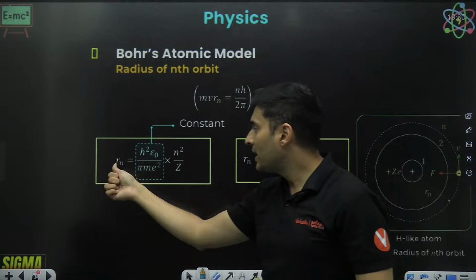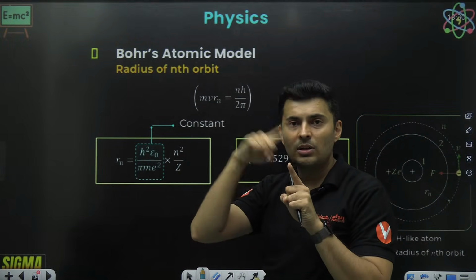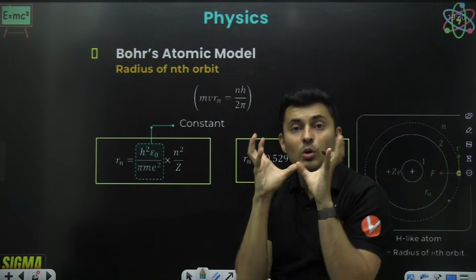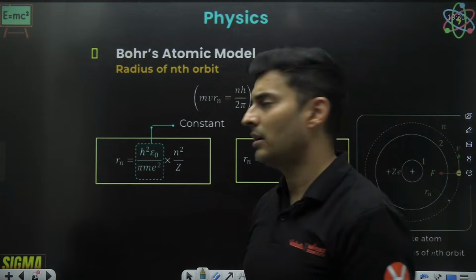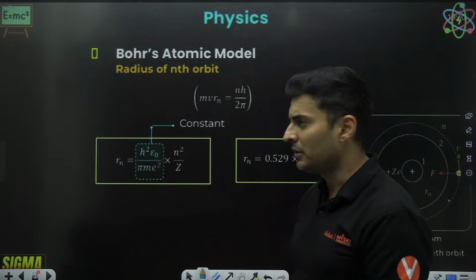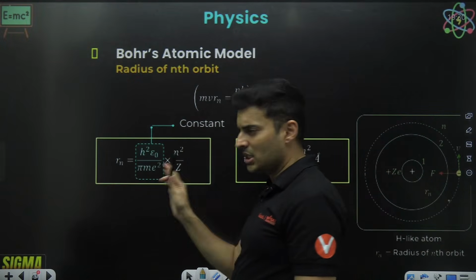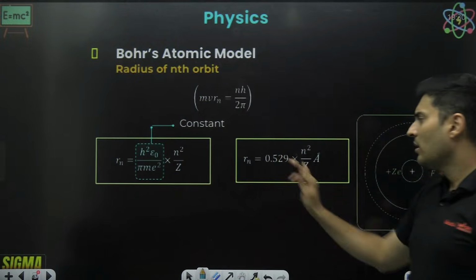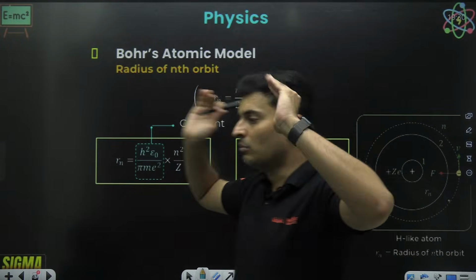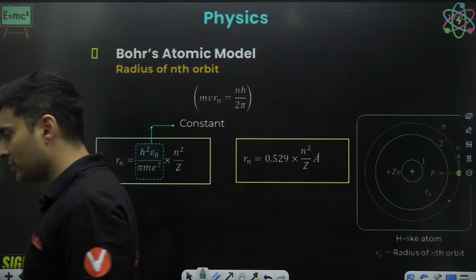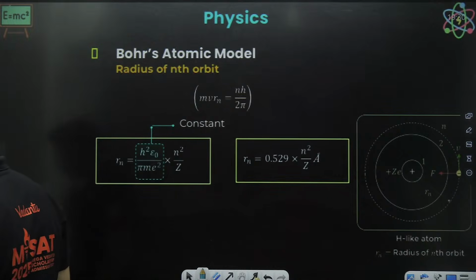So that's how radius depends on the n value, the orbit number, and the nucleus proton number or atomic number, which is z. You don't have to remember these constants, just forget it, just know the constant value is 0.529 Angstrom. If you know that, that is more than sufficient.